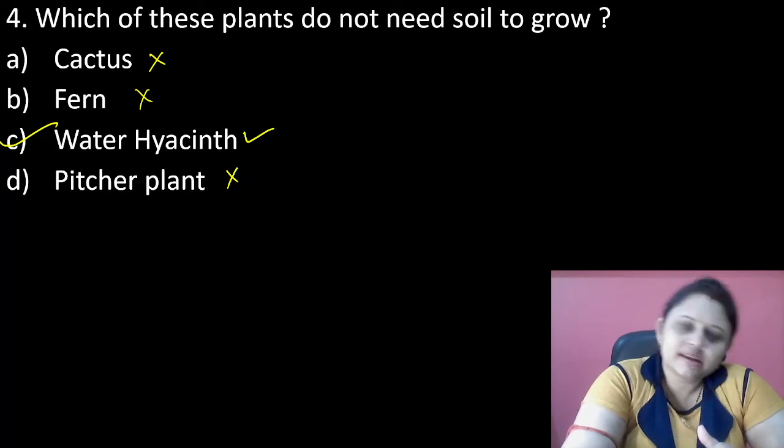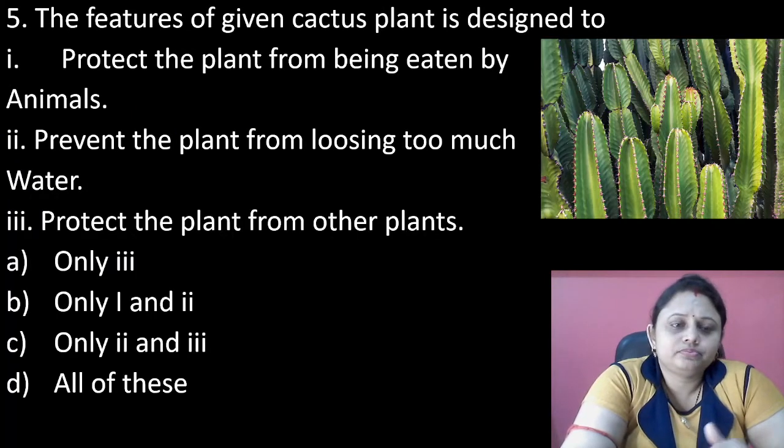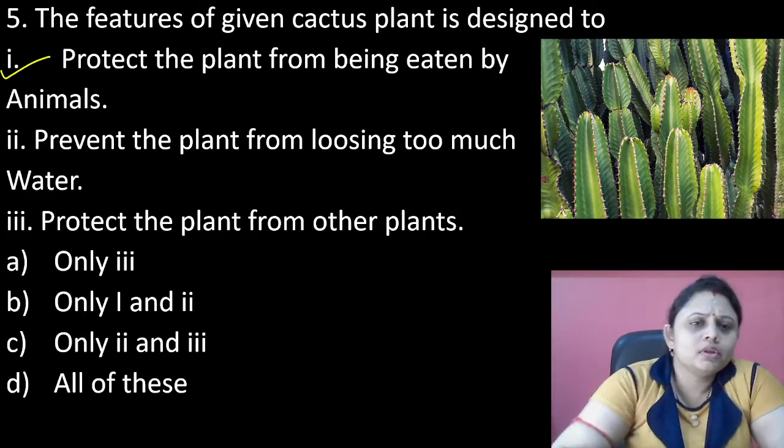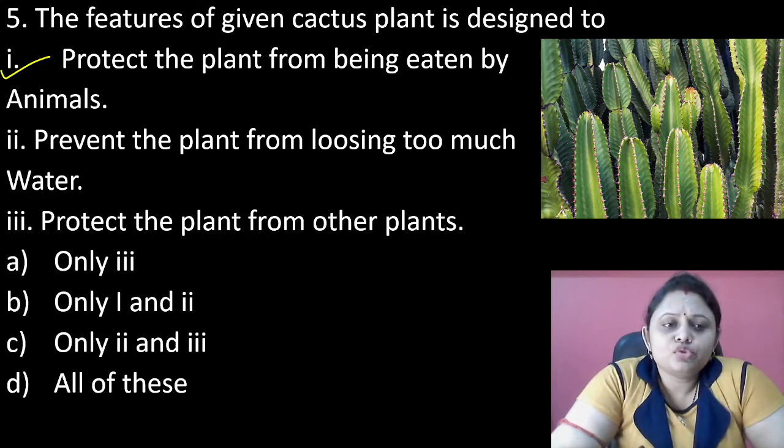Clear? Next. The features of a cactus plant are designed to protect the plant from being eaten by animals. Yes, it is one of the facts. Prevent the plant from losing too much water.